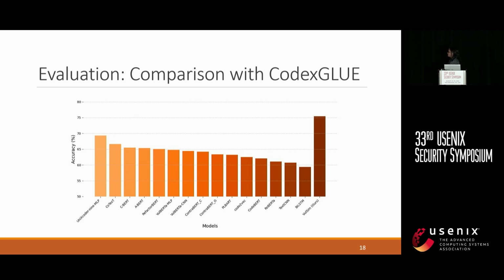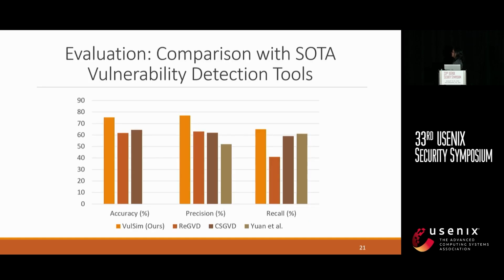Here we compared our approach VulSim with other models in defect prediction task, and as we can see, the topmost leader in the CodeXGLUE benchmark is having an accuracy of around 69%, where VulSim, our approach, has an accuracy over 75%. This demonstrates the strength of incorporating neighbor information in multiple dimensions.